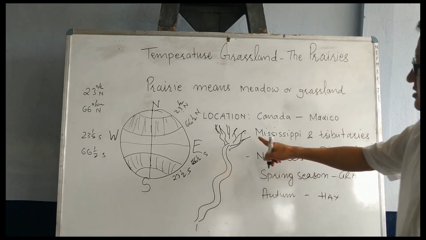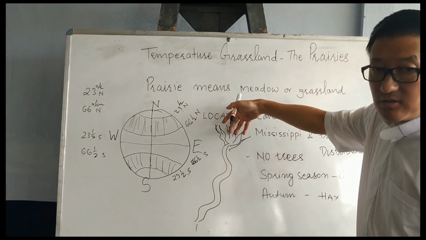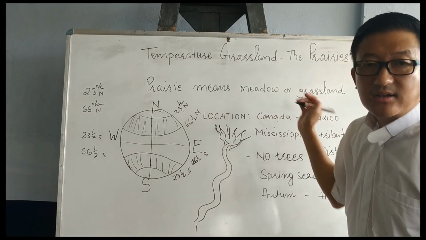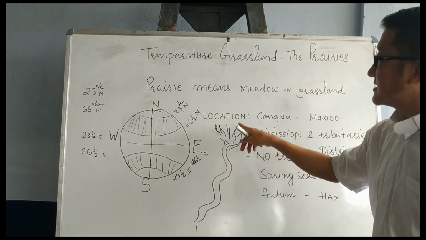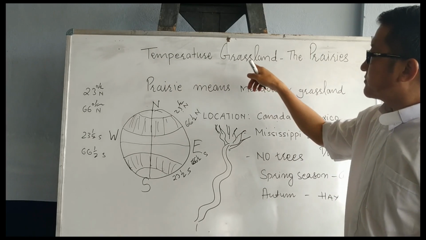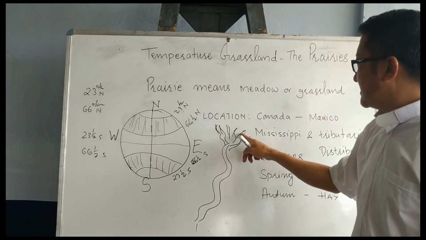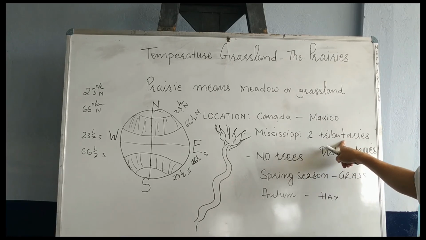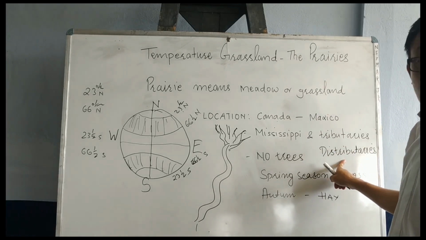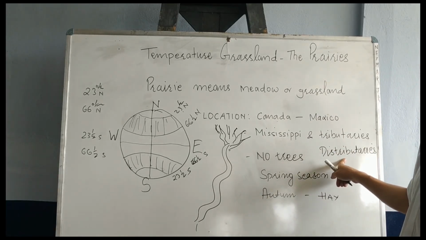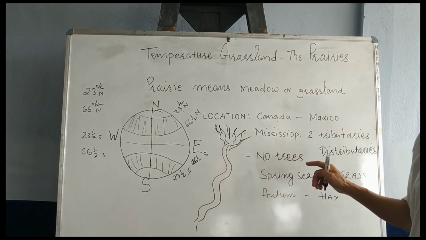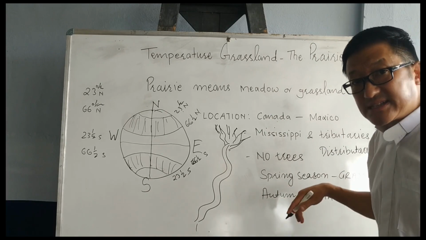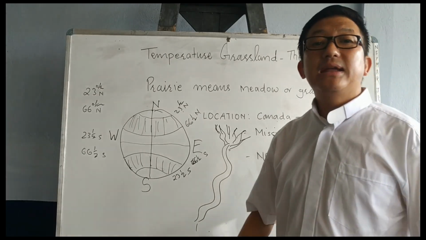Tributaries, we know, are the small rivers that fall into a big river. And we find this temperate grassland in these tributaries. Since we are studying these tributaries, we are introducing another word, distributaries. Distributaries are the rivers which get separated from the main river.